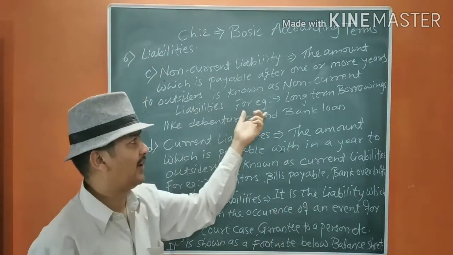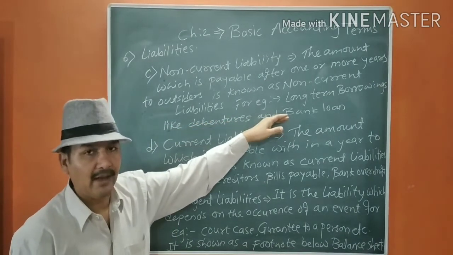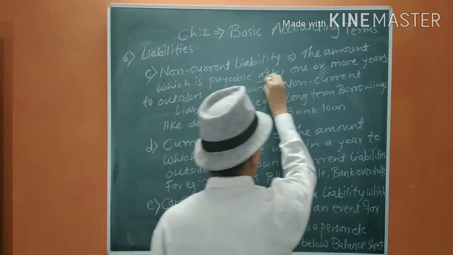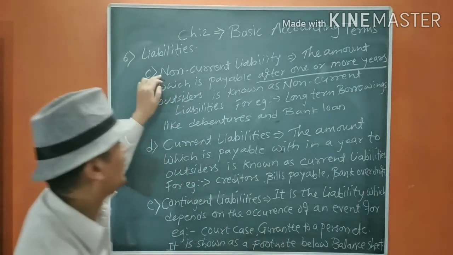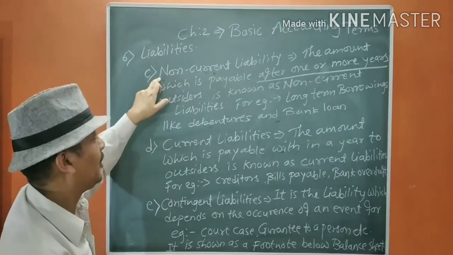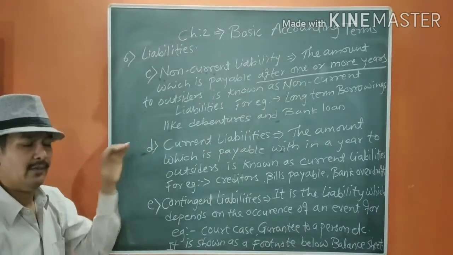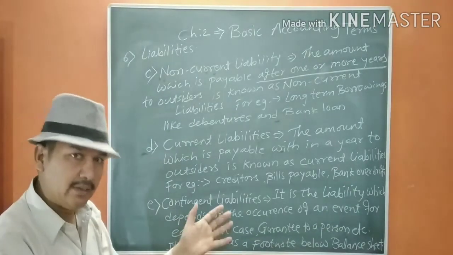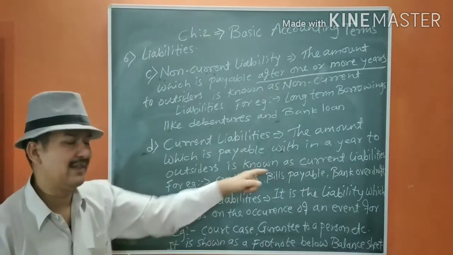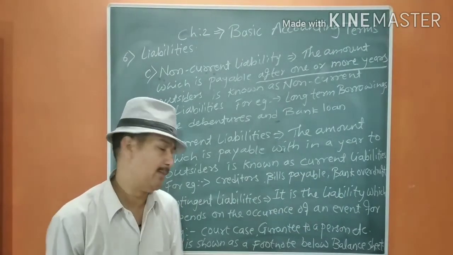Okay, the liabilities, for example, long-term borrowings, in which we have debentures and bank loan. It should be noted that the amount which is payable after 1 or more years is known as non-current. Current means which is presently payable. So non-current means after 1 year. Current liability means we just have to pay within the year. The amount which is payable within a year to the outsider is known as current liability, for example, creditors, bills payable, bank overdraft, etc.